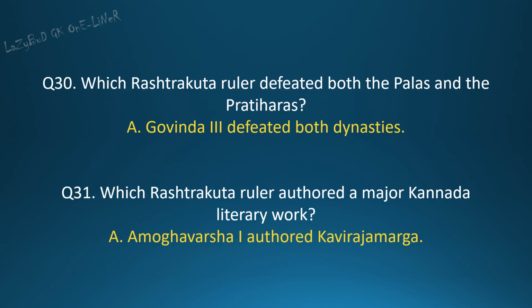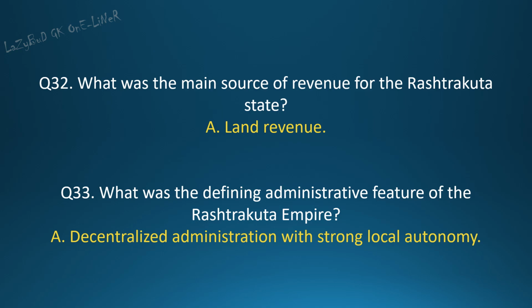Question 31. Which Rashtrakuta ruler authored a major Kannada literary work? Answer. Amoghavarsha I authored Kavirajamarga. Question 32. What was the main source of revenue for the Rashtrakuta state? Answer. Land revenue. Question 33. What was the defining administrative feature of the Rashtrakuta Empire? Answer. Decentralized administration with strong local autonomy.